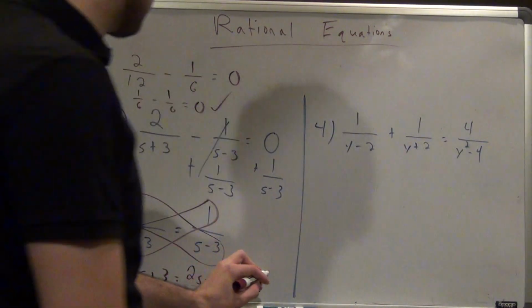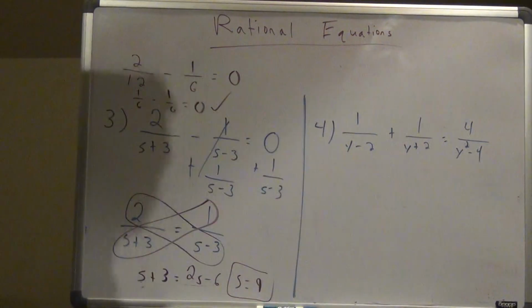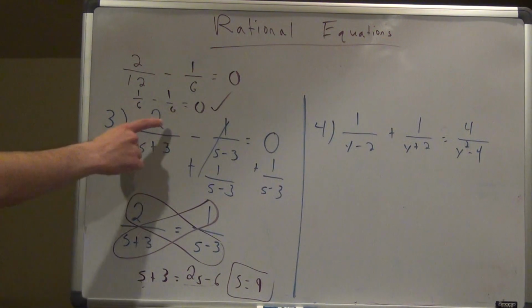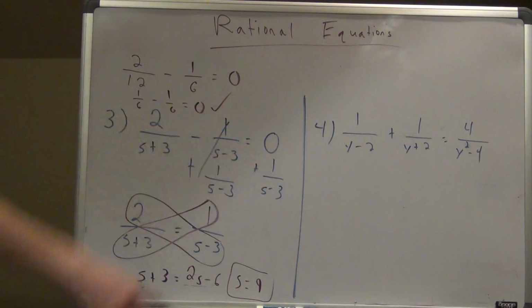That means s equals 9 is my solution. I can only do this when it equals 0. If it equals 2 or something like that, then you have to find the common denominator and do all that.